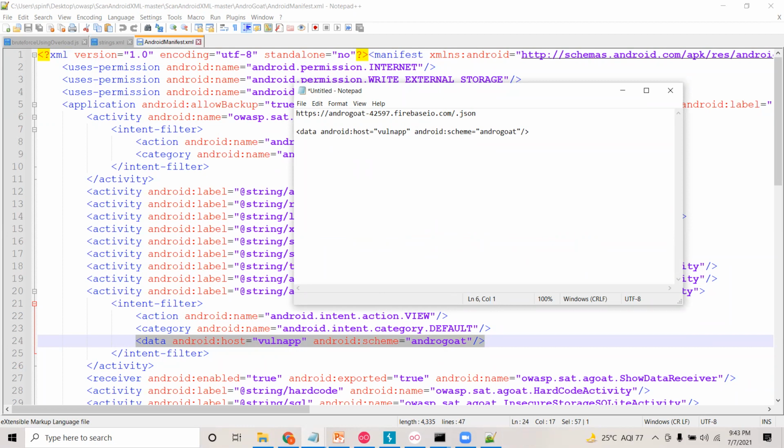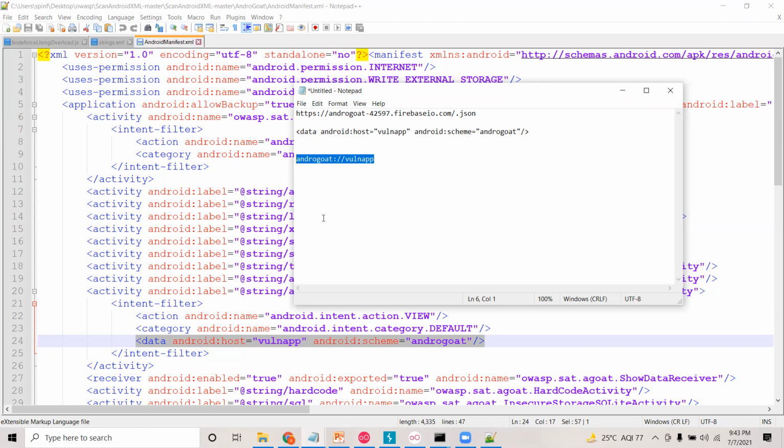So the scheme is AndroGoat. So first the scheme should come, then the host should come, so Vuln app. So this becomes the custom URL schema or deep link for my AndroGoat application.